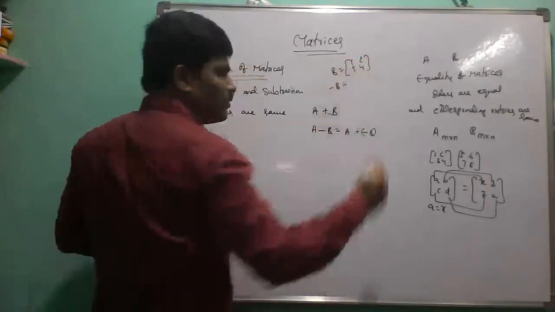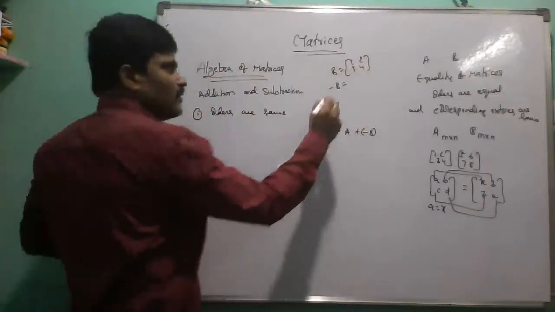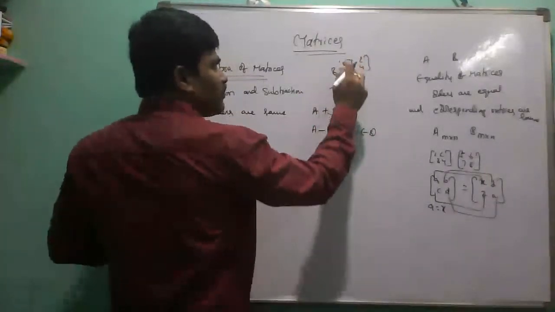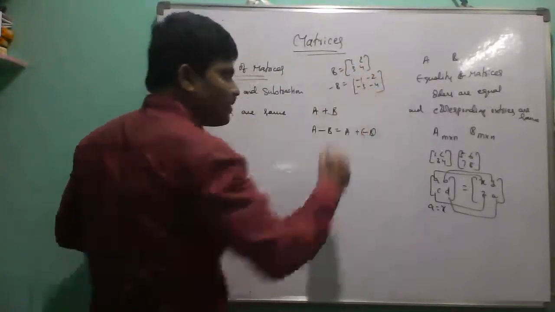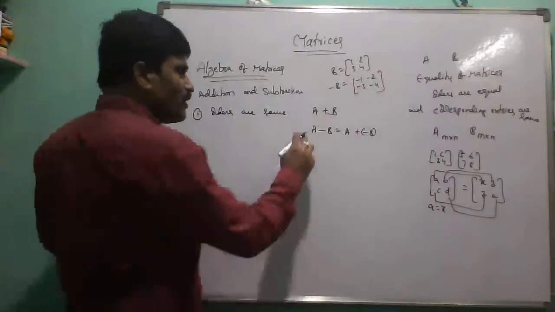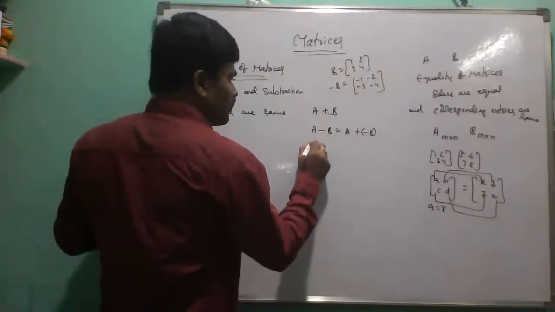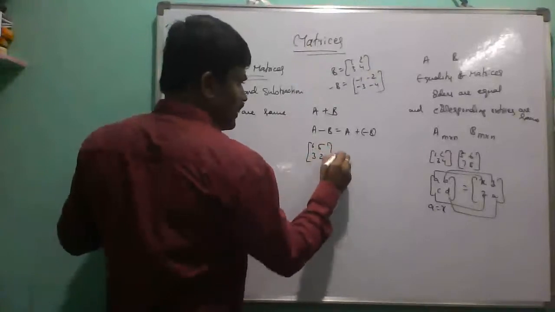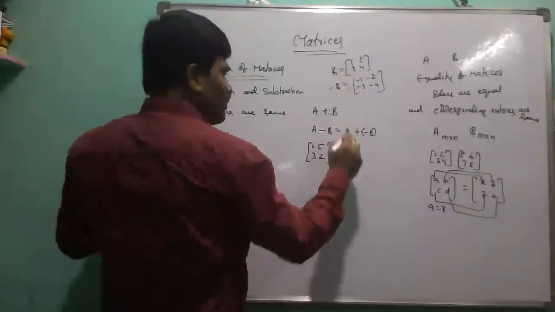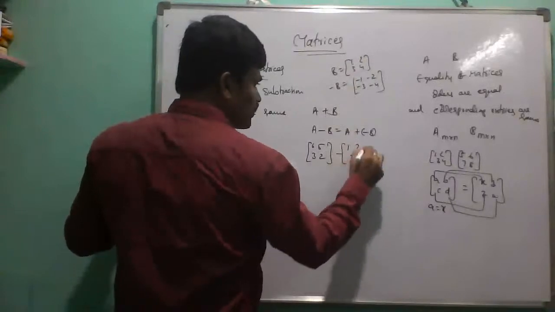To find minus B, multiply each element by minus: minus 1, minus 2, minus 3, minus 4. This is minus B. Now suppose A equals 6, 5, 3, 2, minus B equals 1, 2, 3, 4.